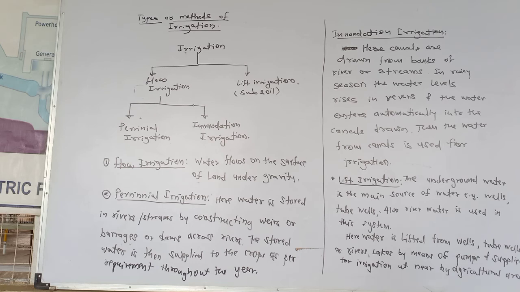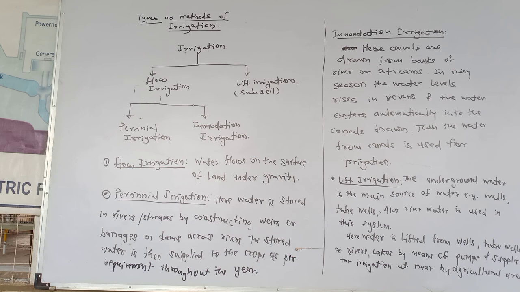Next, lift irrigation. The underground water is the main source of the water in this lift irrigation. Which are the main sources? Wells, tube wells. Also, river water is used for this lift irrigation system.